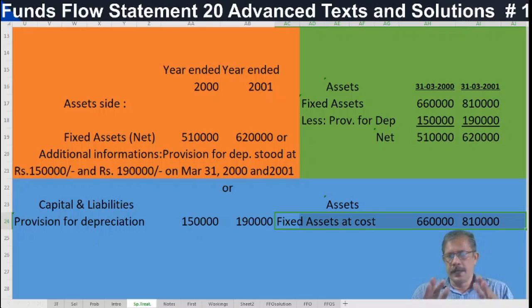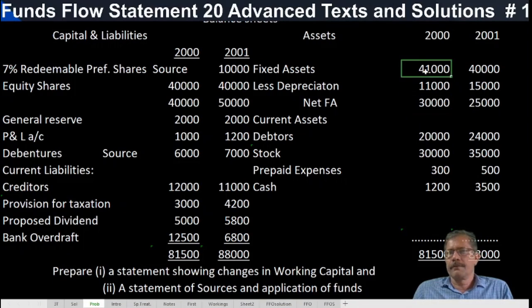So be very careful. In these cases, when a provision for depreciation account is given, it is better to prepare the provision for depreciation account and the fixed asset account separately. Here fixed assets are given as a block. Fixed assets, which may include land and buildings, plant separately. So in those cases, we have to prepare the necessary ledger accounts. And here original cost has decreased by 1,000 rupees and provision for depreciation increased by 3,000 rupees.